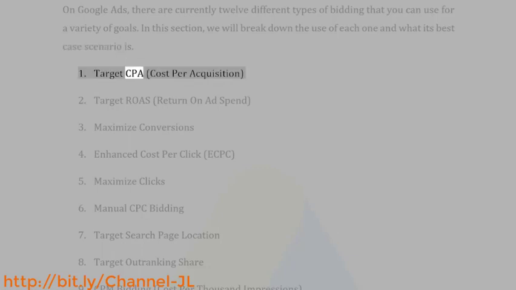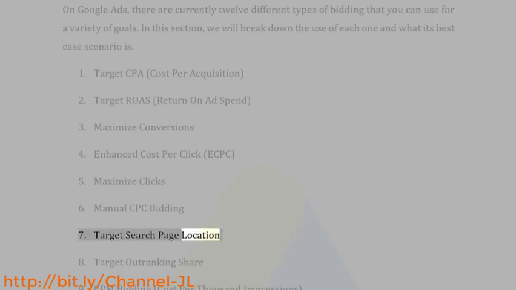1. Target CPA, cost per acquisition. 2. Target ROAS, return on ad spend. 3. Maximize conversions. 4. Enhanced cost per click, ECPC. 5. Maximize clicks. 6. Manual CPC bidding. 7.